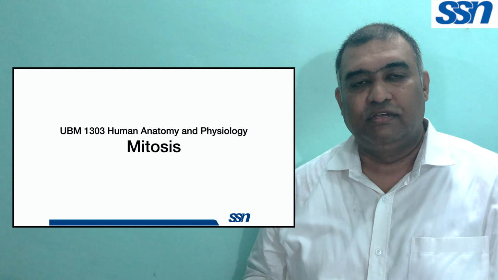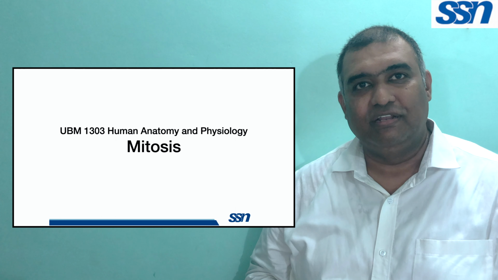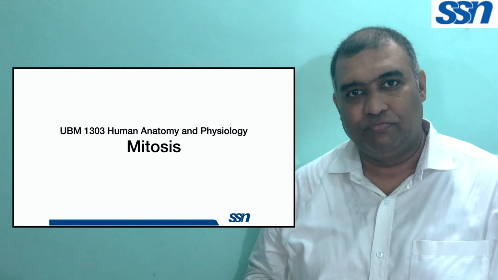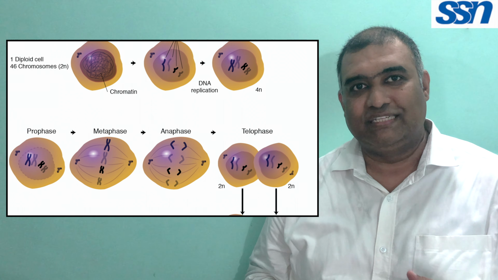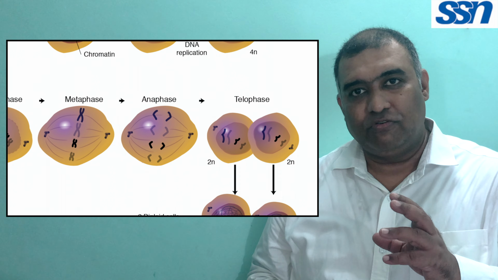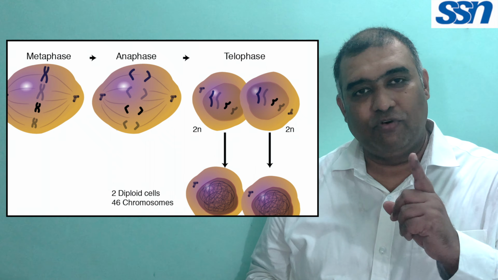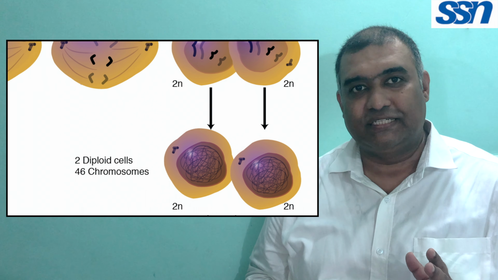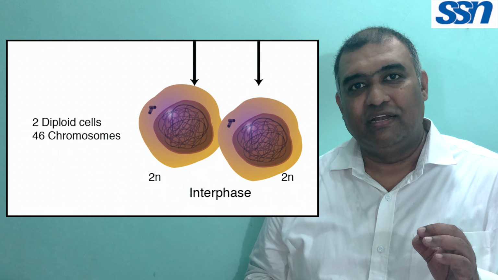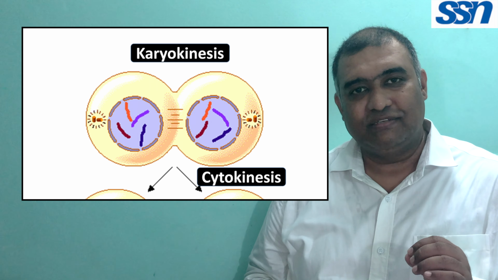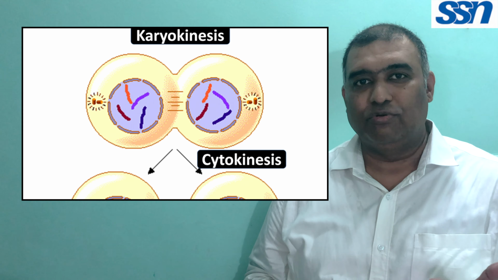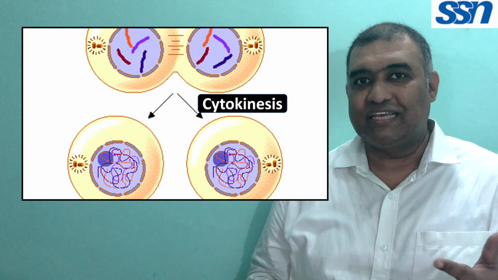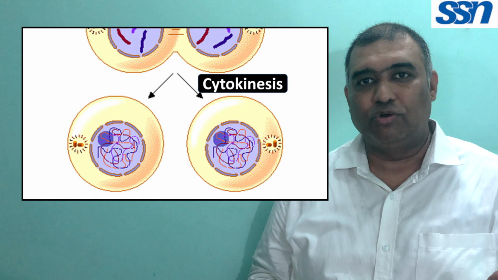Dear students, in the upcoming lecture, we will be learning about cell division. There are many cells in our body which can divide and form two cells. The process of formation of two identical daughter cells from one parent cell is called mitosis. Mitotic cell division consists of two phases: one is karyokinesis and the second is cytokinesis. Karyokinesis means division of the nucleus. Karyo means nucleus. Cytokinesis means division of the cytoplasm.